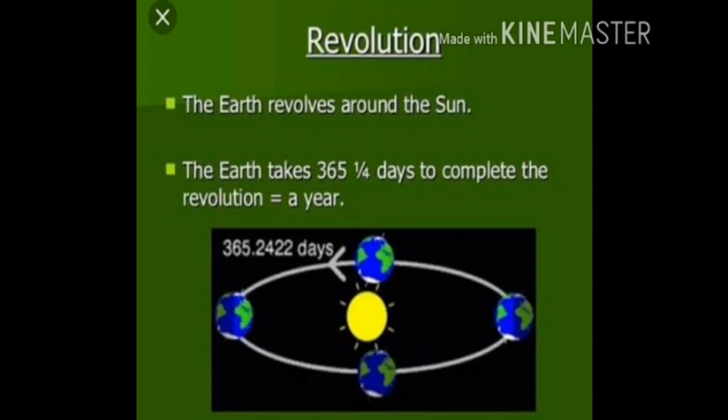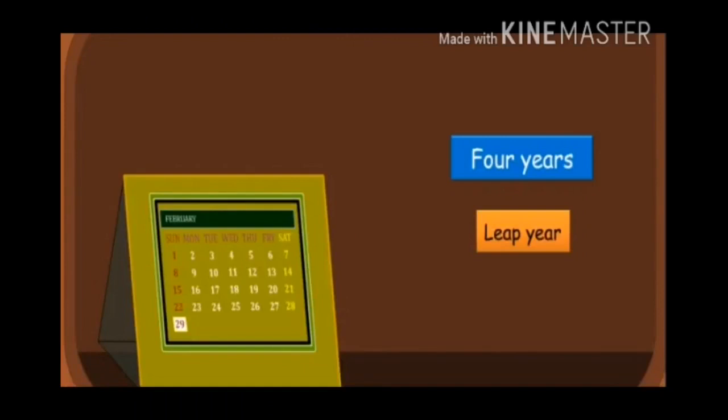The earth takes 365 days and 6 hours to complete one revolution. Children, but the calendar shows 365 days in a year. Every fourth year, 1 day is added to February to make it 29 days. So children, a leap year comes once every 4 years.